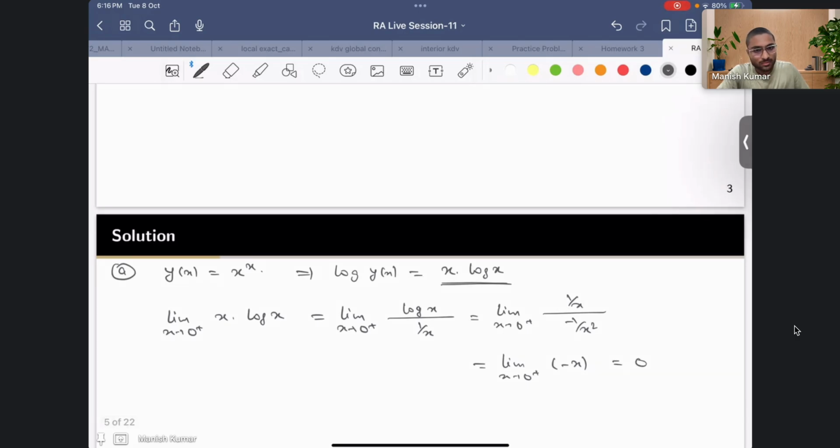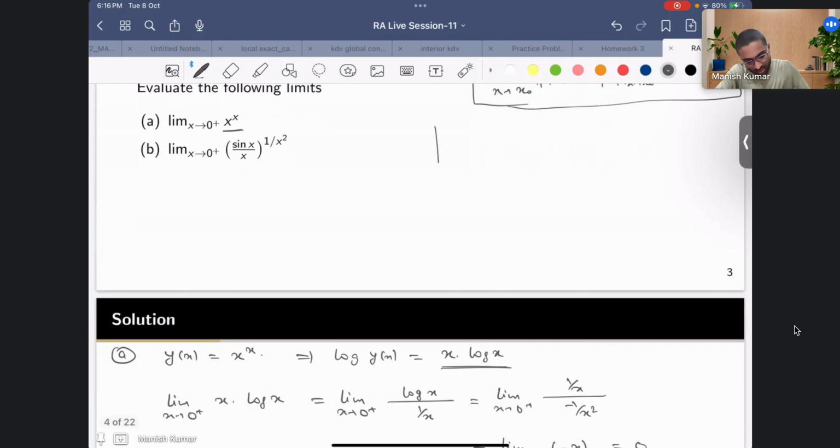Sir, what is log 0, sir? Log 0 is not defined, right? Log 0 is not defined. So let me show you the graph. The graph goes like this: at 1 it is 0, and it's asymptotic, going to minus infinity as x goes to 0. So the graph of log is like this, right?